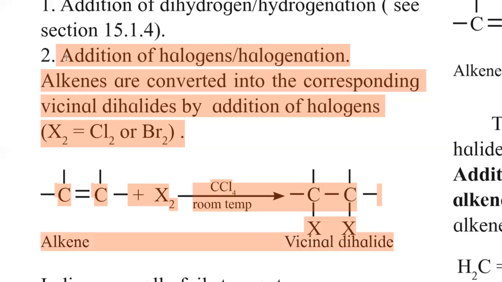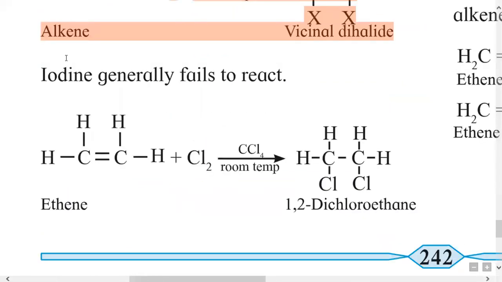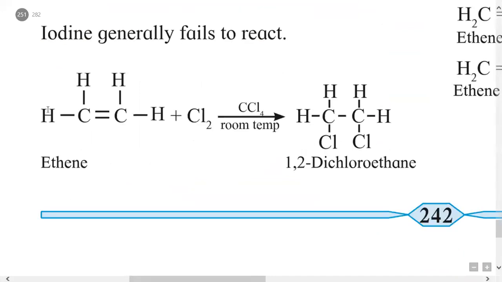So this on addition with halogen, two halogen get bonded on adjacent carbon and gives a vicinal dihalide. So iodine generally fails to react because we know about the halogens, the reactivity of iodine is very less, and therefore we will not study the reactions of iodine with alkene.